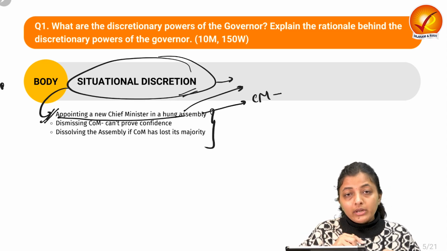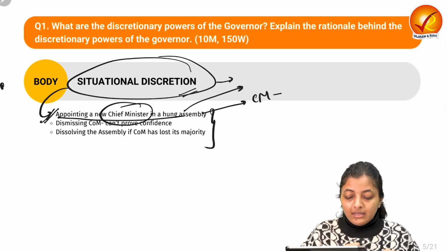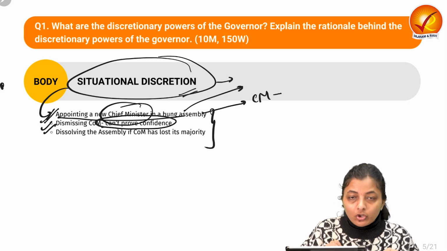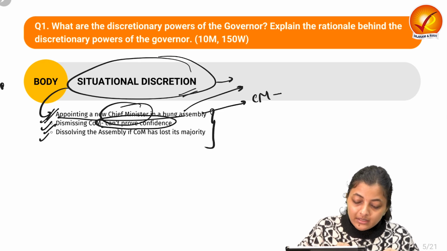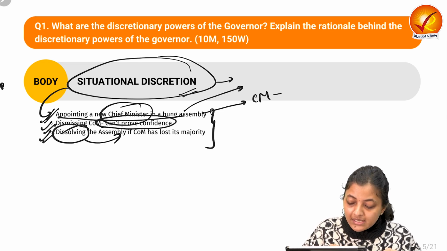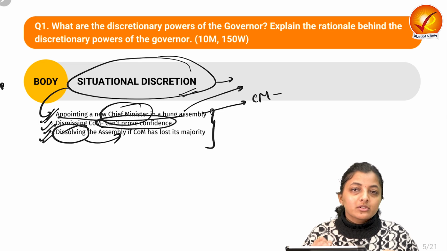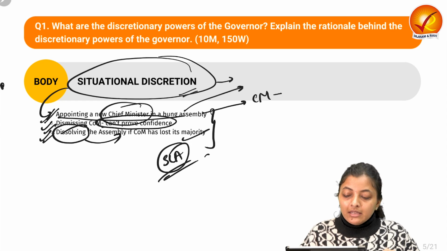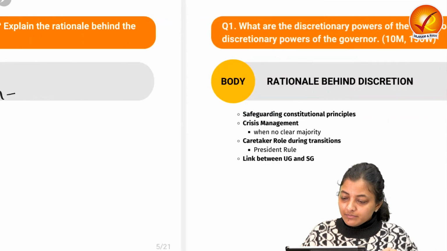So he can appoint the new chief minister. Next is about he can dismiss the council of ministers when they cannot prove the confidence in the house. The third is about he can dissolve the assembly if the council of ministers has lost its majority in the house. It means in the state legislative assemblies. So these are some situational discretions.